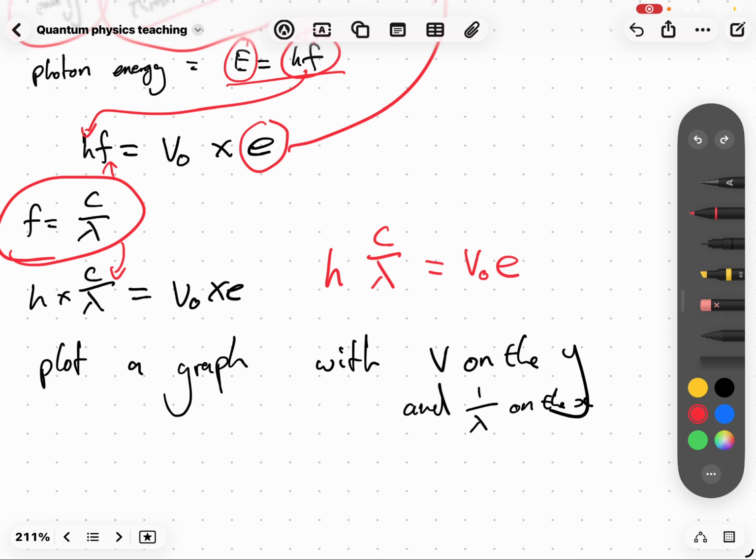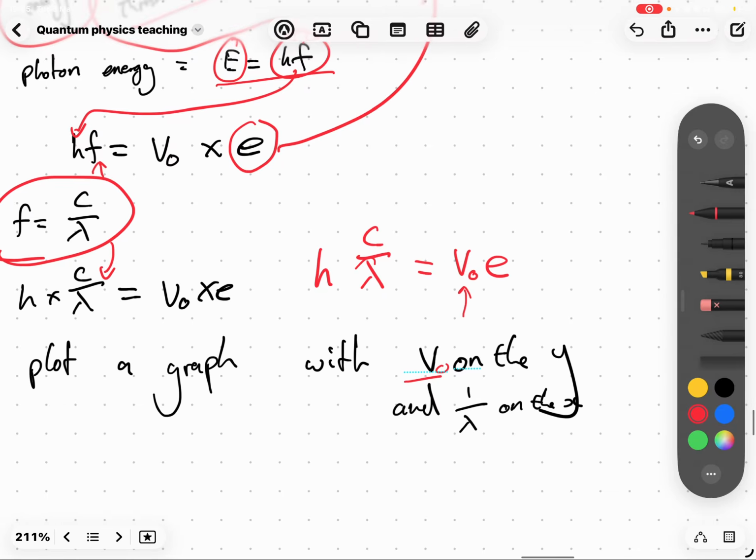Now, to find Planck's constant, because it's a practical, we plot it on a graph. We need a y and an x-axis on the graph. V0 is on the y, and 1 over lambda is on the x. This is equivalent to 1 over lambda, because it's like above here.